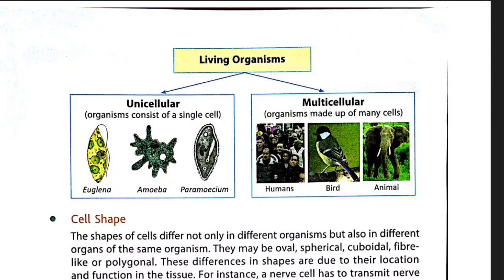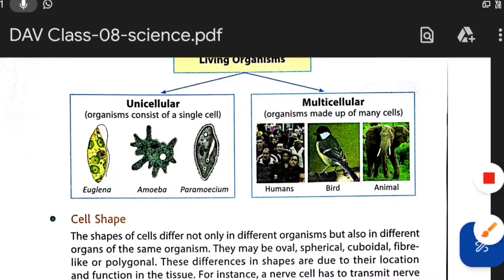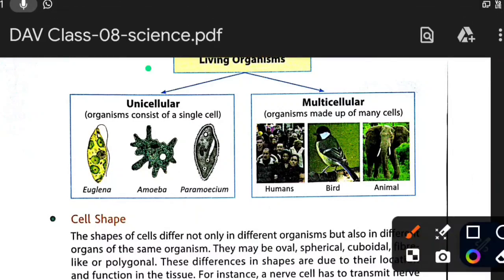Here you can see the flow chart: unicellular and multicellular. Uni means one and multi means many. On the basis of cell number, organisms are of two types.